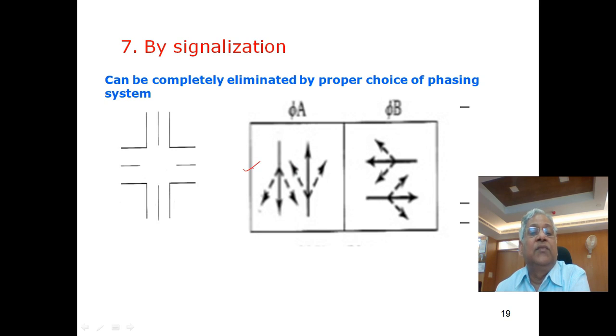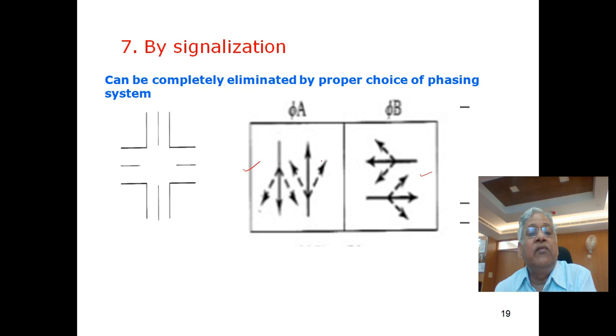This one: when all 3 movements from north-south directions are allowed together, and in phase 2, all movements from east-west highway are allowed together. Now this type of phasing is adopted when turning movements are very few and they can pass through the gap in the opposing flow.